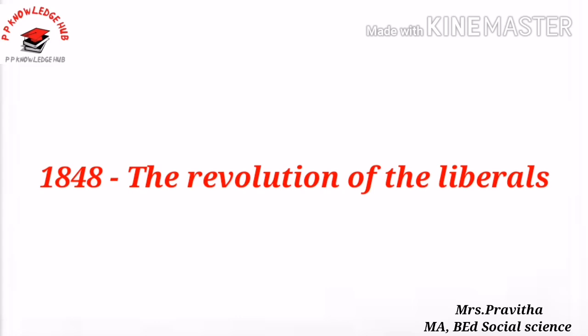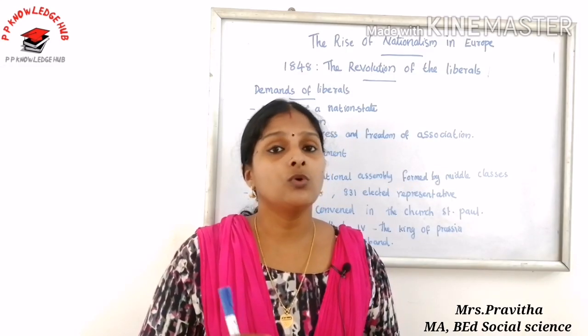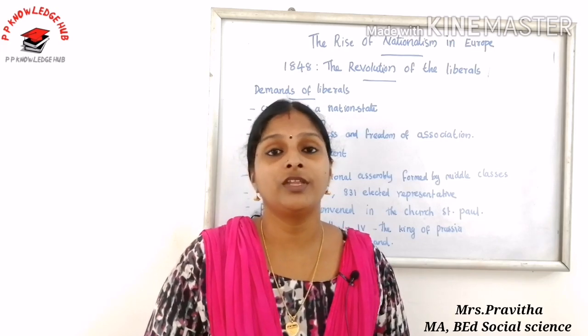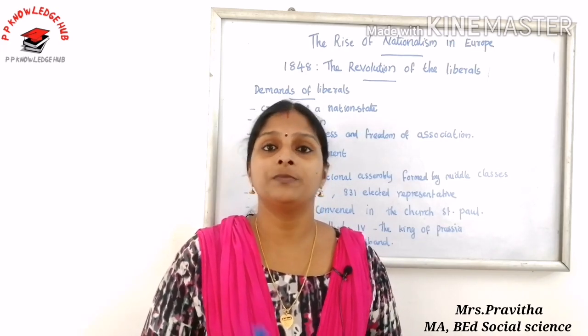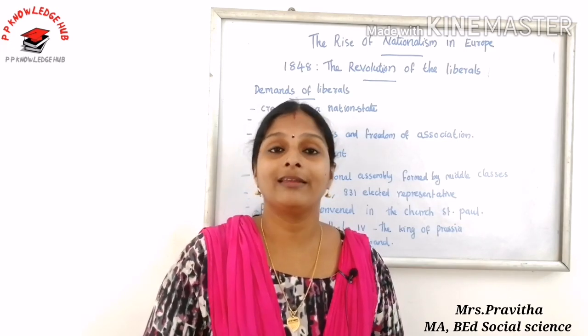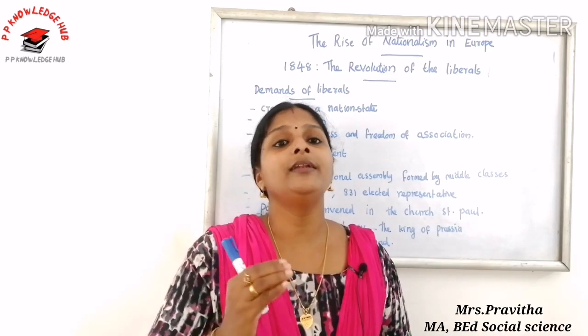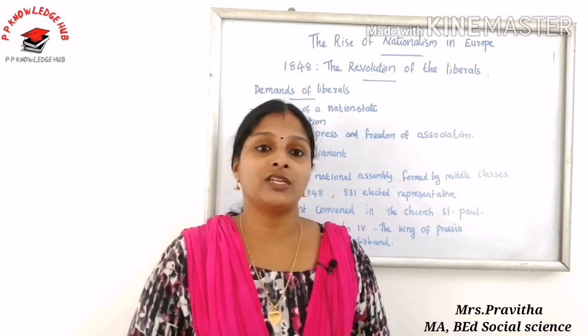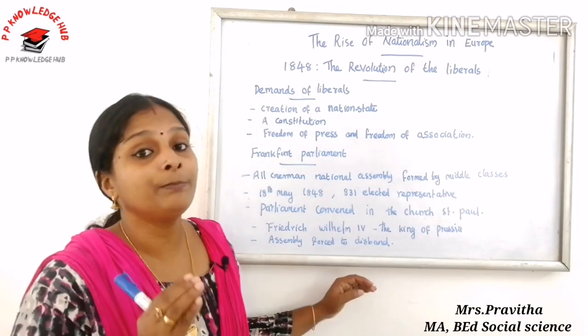In 1848 the revolution was led by the educated middle classes. So who led the revolution in 1848? Educated middle classes. In many parts of Europe such as Germany, Italy, Poland and the Austro-Hungarian Empire, nation states had not yet formed. So the main demand of the liberal nationalists was the creation of a nation state on parliamentarian principle.